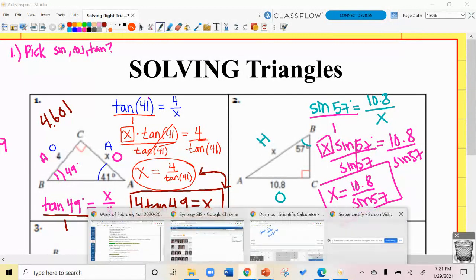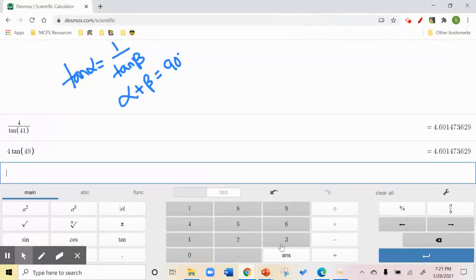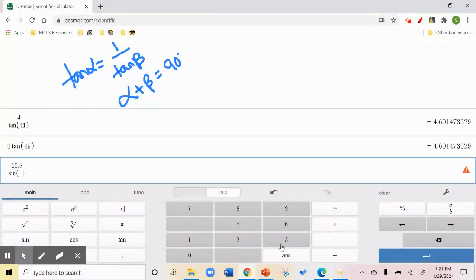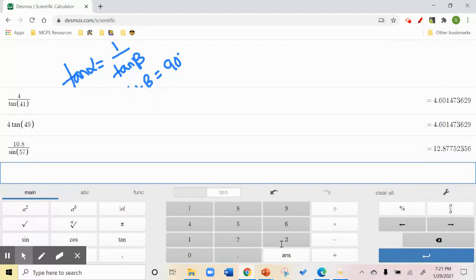Okay, so if I wanted to do that in here, I could do 10.8 divided by the sine of 57. Now we get 12.878 with rounding.